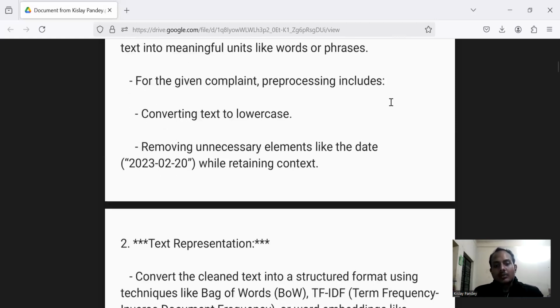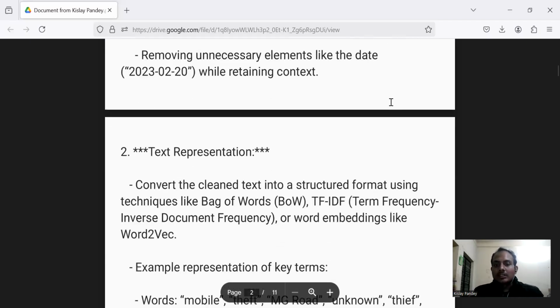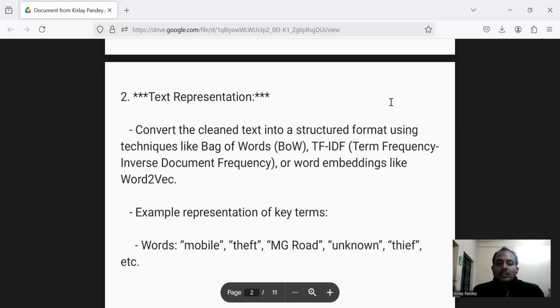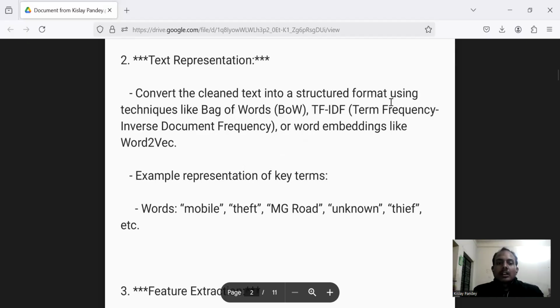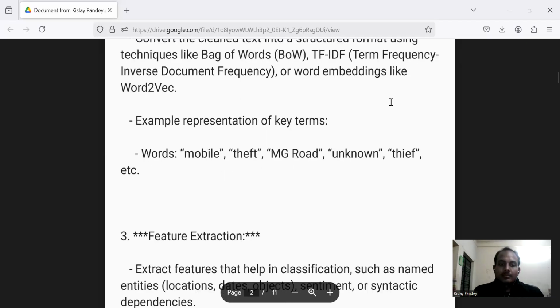Second, text representation. Convert the clean text into a structured format using techniques like bag of words, TF-IDF, term frequency-inverse document frequency, or word embeddings like Word2Vec. Example representation of key terms: words like mobile, theft, MG Road, unknown, thief, etc. are the key terms used in the complaint.